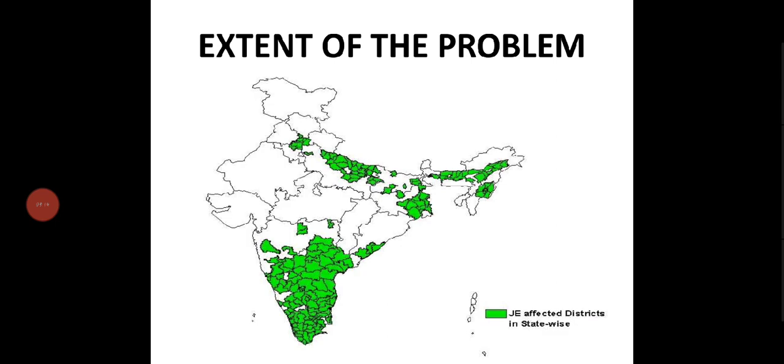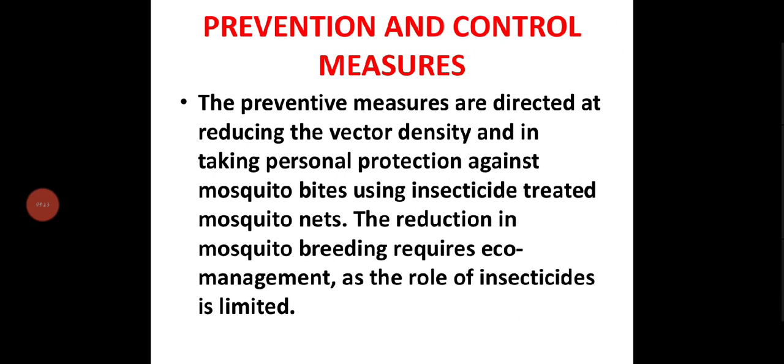So here, these are the JE affected districts, and only in these regions can we find the JE vaccine. And how can we prevent? The preventive measures are directed at reducing the vector density and taking personal protection against mosquito bites using insecticide-treated mosquito nets. The reduction in mosquito breeding requires eco management, as the role of insecticides is limited. Prevention and control can be done only by preventing the mosquito breeding and killing them.